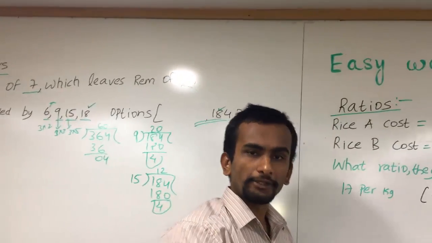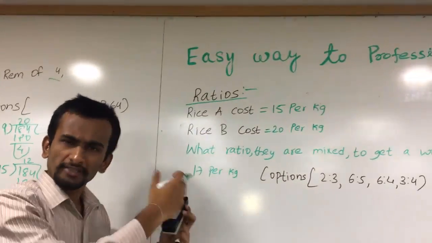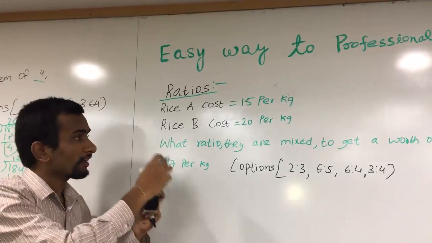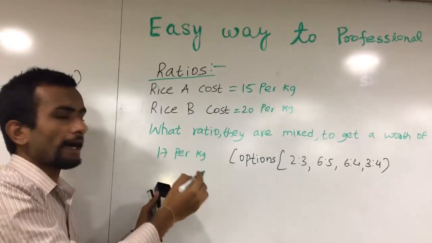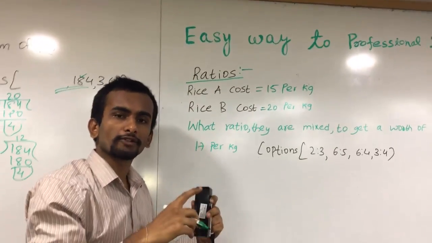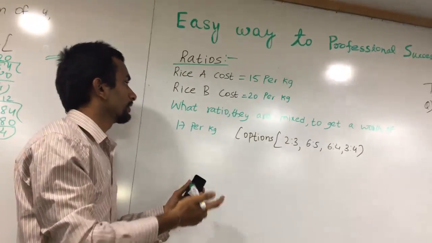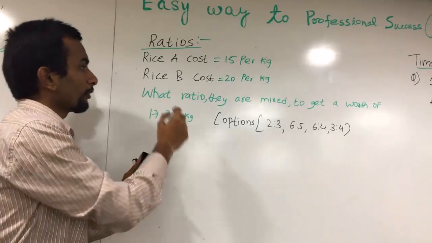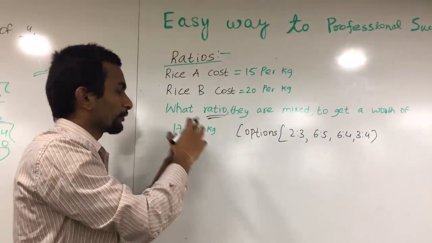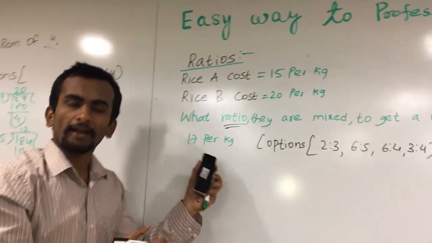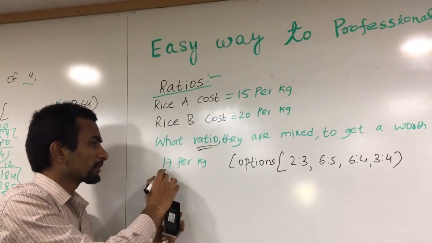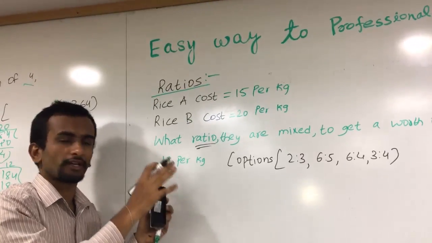So our next question is on ratios. A question is like this. It's very simple. Rice A costs 15 per kg, and we have one more rice item, Rice B, which costs 20 per kg. So two rice of different qualities and two different costs. The question here is, in what ratio are they mixed to get a worth of 17 per kg? Rice A and rice B are mixed in some proportion. We don't know the ratio, so that the obtained rice costs 17 per kg.